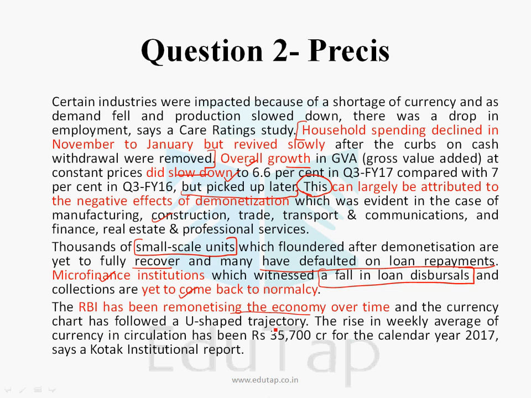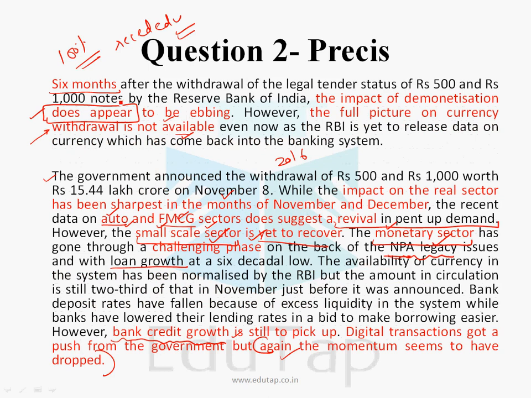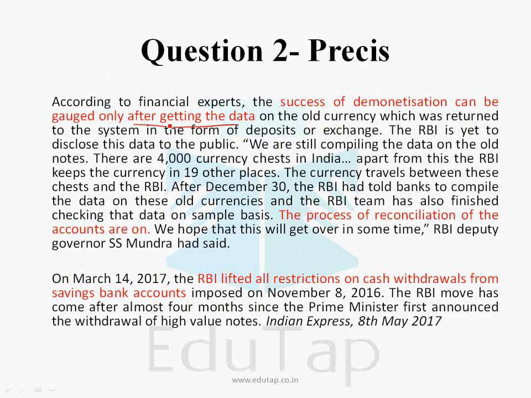The RBI has been remonetizing the economy over time and the currency chart has followed a U-shaped trajectory. So RBI is taking steps to remonetize the economy over time and it is pumping money into the economy. Now the success of demonetization can be gauged only after getting the data. This was the first point that we were talking about, that it does appear to be ebbing, but we don't have the full picture because we are short of data. So it can be said with surety that it was a successful drive by the government only when we have reliable, verified and complete data.